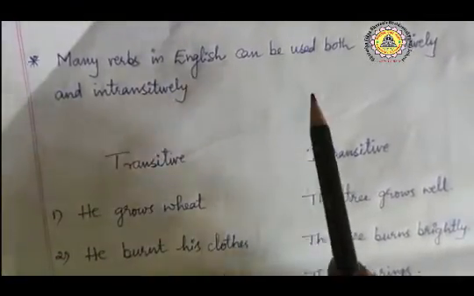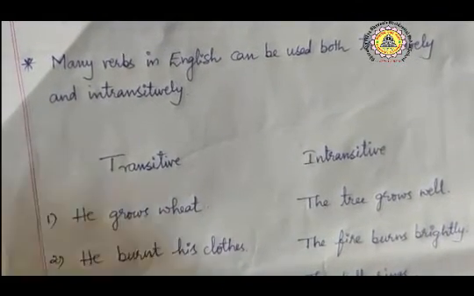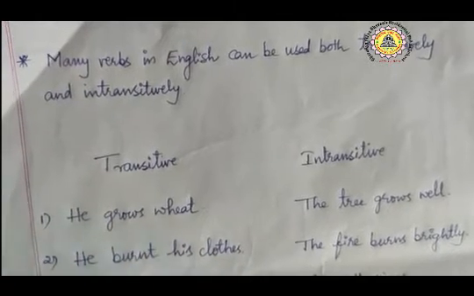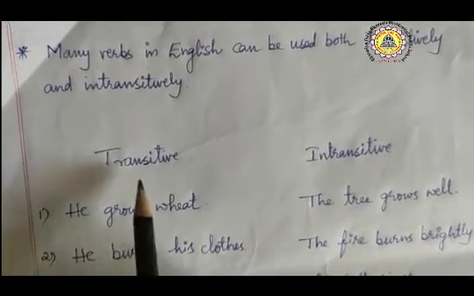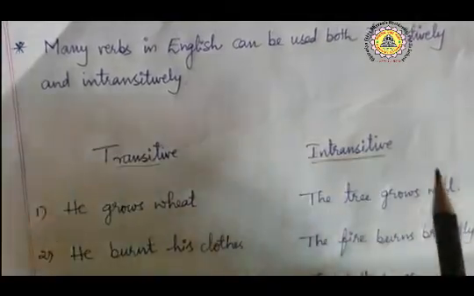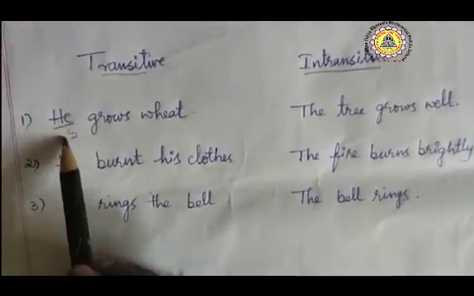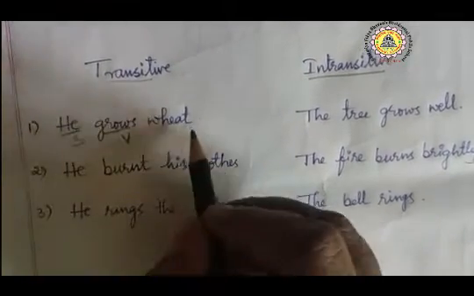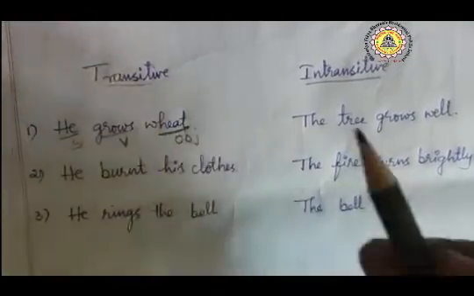Many verbs in English can be used both transitively and intransitively. But how to identify whether it is a transitive verb or an intransitive verb, I have said earlier. Now let us clarify it. He grows wheat. He is the subject, grows is the verb, no? So we have to question the verb. Grows what? Wheat. So we got wheat as the object. So this is a transitive sentence.